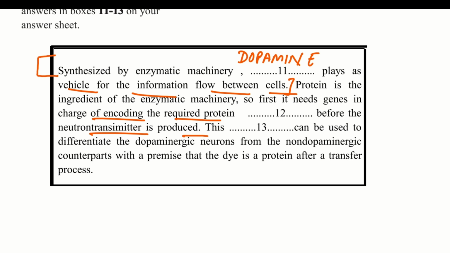So first it needs genes in charge of encoding the required protein, dash, before the neurotransmitter is produced. What will they do? They will switch on.